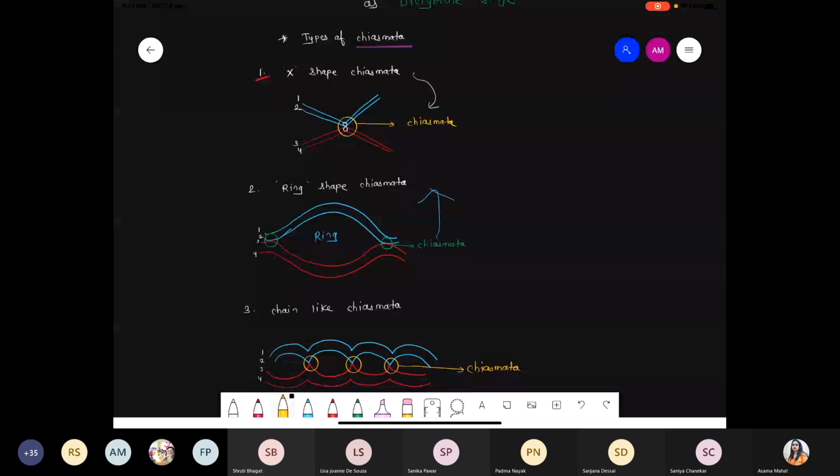In the ring form, can you see 2 chiasmata get formed? In the chain like structure, more than 2 chiasmata get formed. So it depends upon how many times, at how many places they are showing exchange. According to that, the type of chiasmata commonly is X shape होगा. If you read NCERT, sometimes ring shape also, sometimes chain like also. Clear this part?